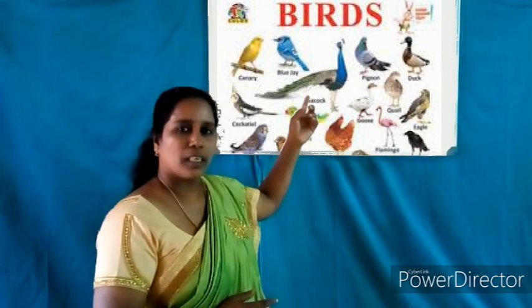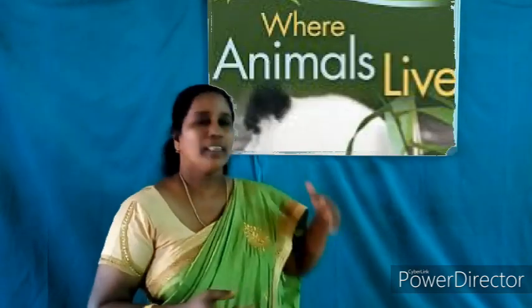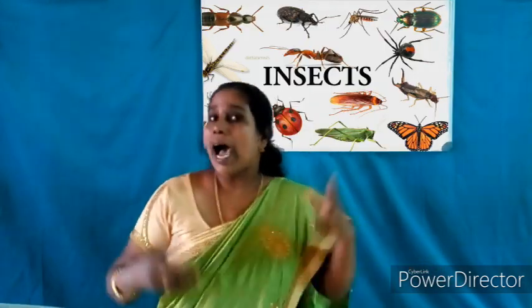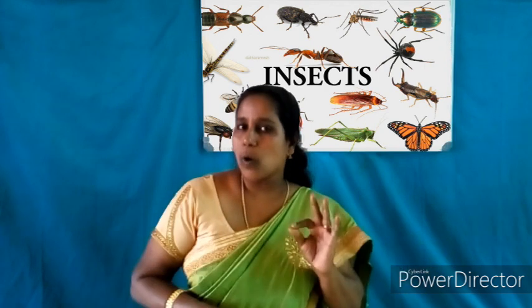birds, and where they live, like water, land, or trees. Children, do you know what is an insect? An insect is a small animal.